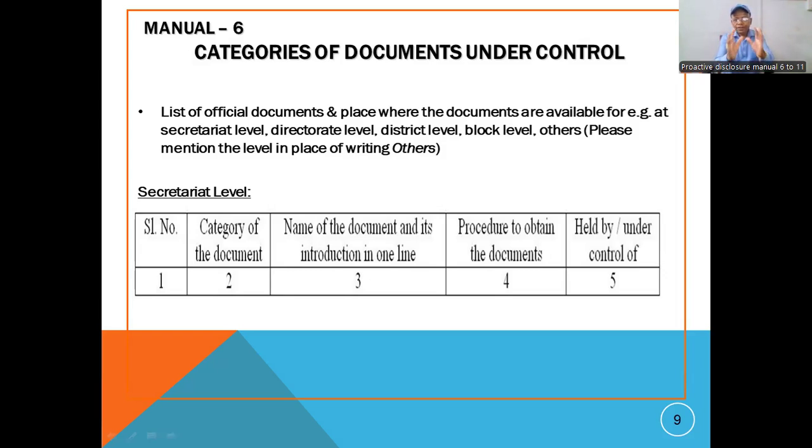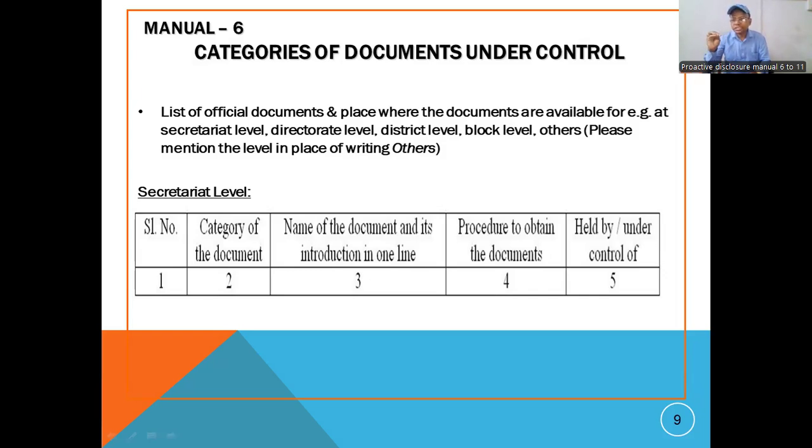The categories I have already defined for citizens, from the government's defined disclosure format. The Government of Odisha has also defined a format like this. According to that, I encourage all of you that whatever documents, registers, circulars or records you obtain, you keep them in a catalog and index manner. For example, serial number 1 and category of the document.